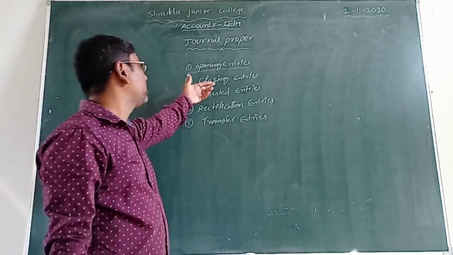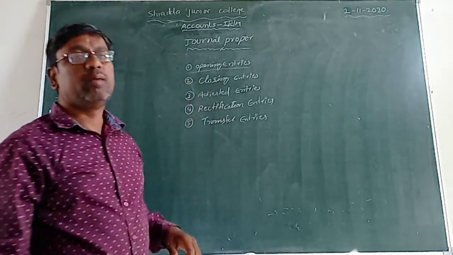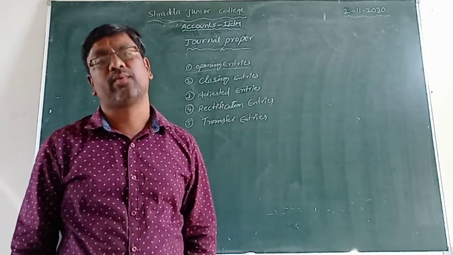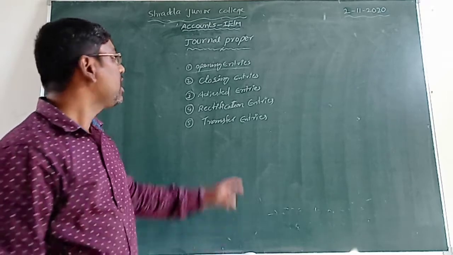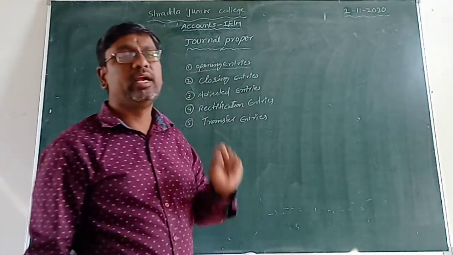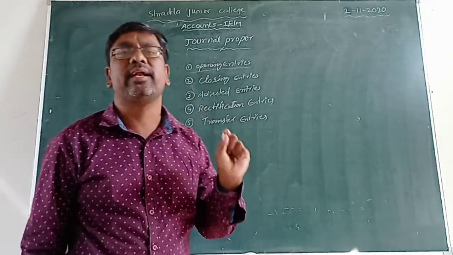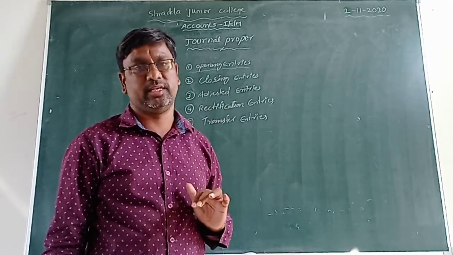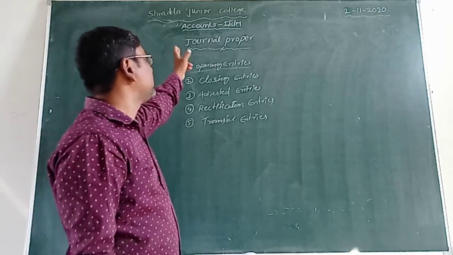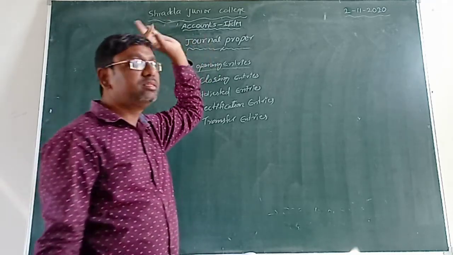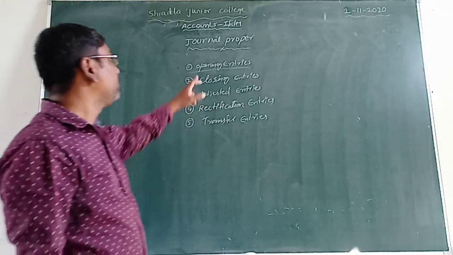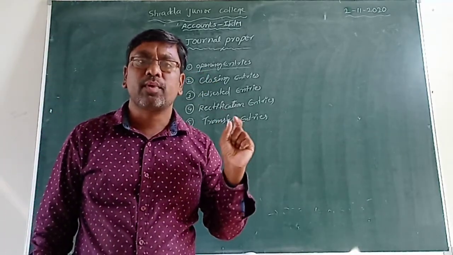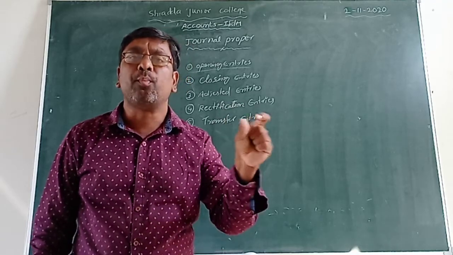The remaining closing entries and adjusted entries are also given, but we are not doing them. Why? Because that is not an examination-oriented problem. In the examination only opening entries of the general proper are given. So we can do only those problems here, students. So that's why this is the general proper, where we can record opening entries.